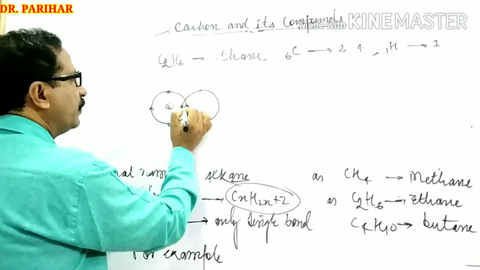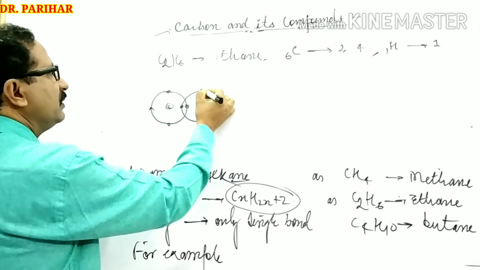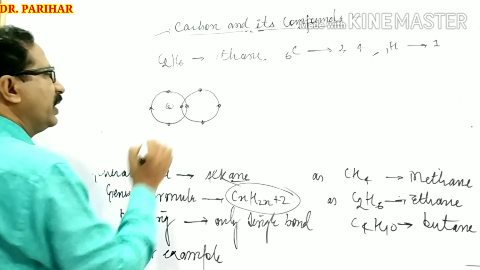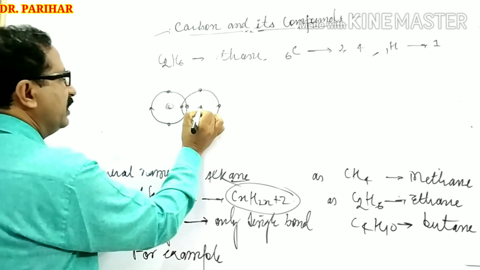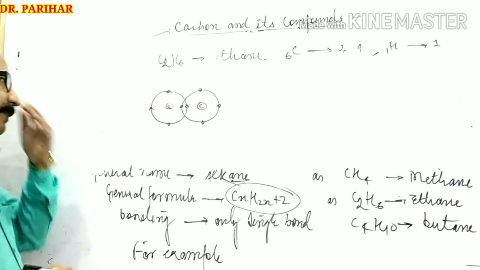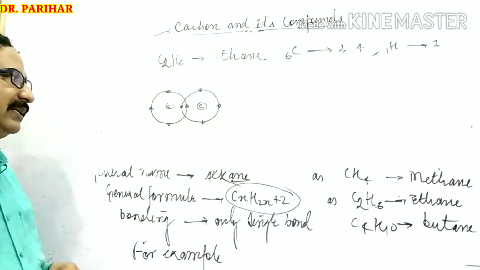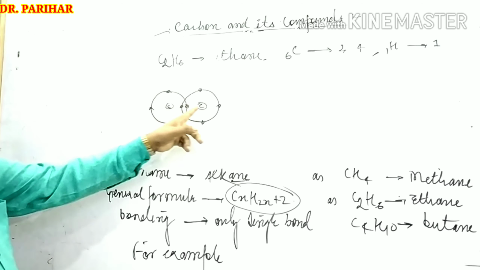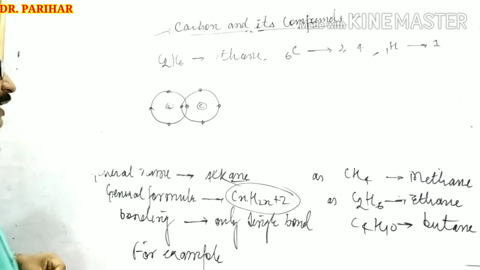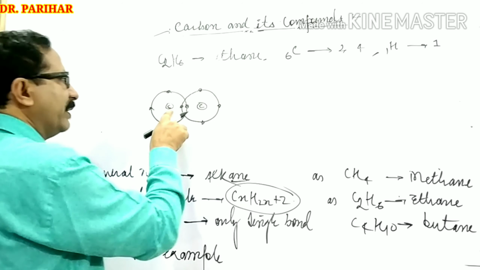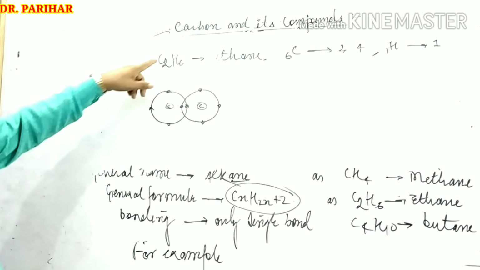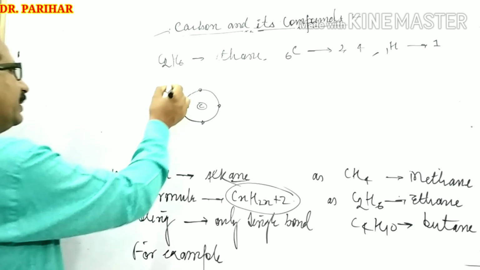It also has 4 electrons. One carbon atom is this, the other carbon atom is this. And now each and every carbon atom performs bonding with 3 hydrogen atoms.